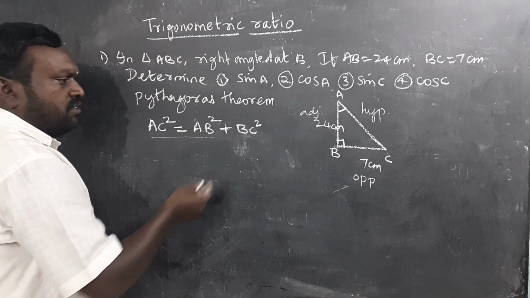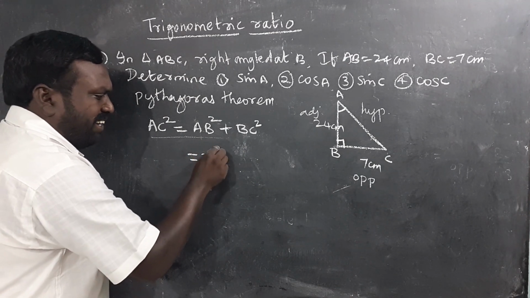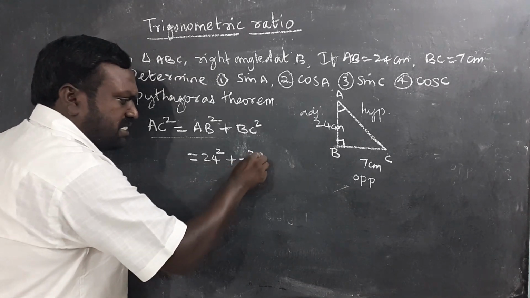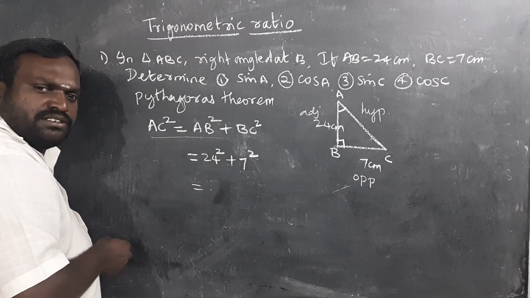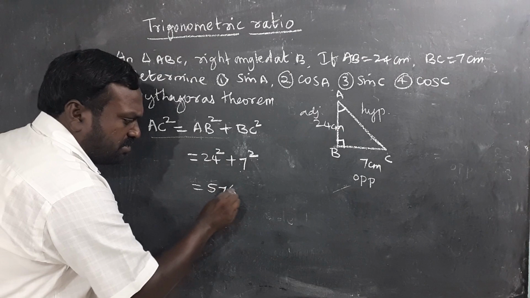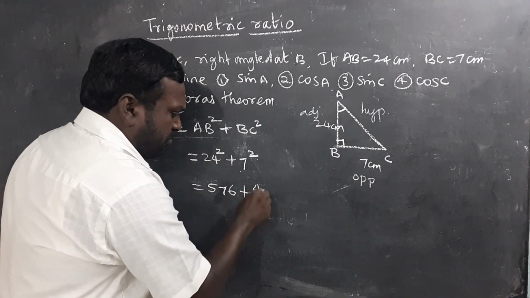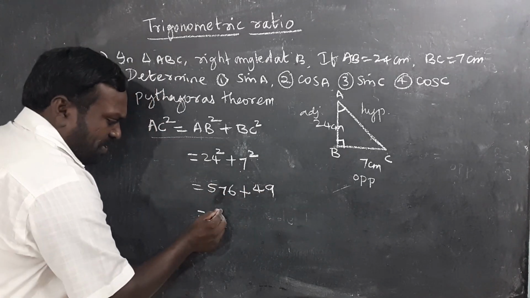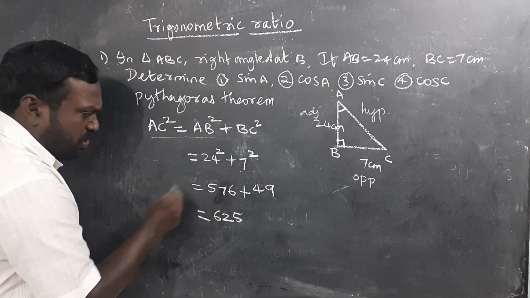So what do we get? What is the value of AB? AB is about 24. Hence I write 24 square. What's the value of BC? BC is nothing but 7. Make it as 7 square. What is the value of 24 square? It's around 576. Then 7 square is about 49. So 576 plus 49, you know that very well. It is about 625.